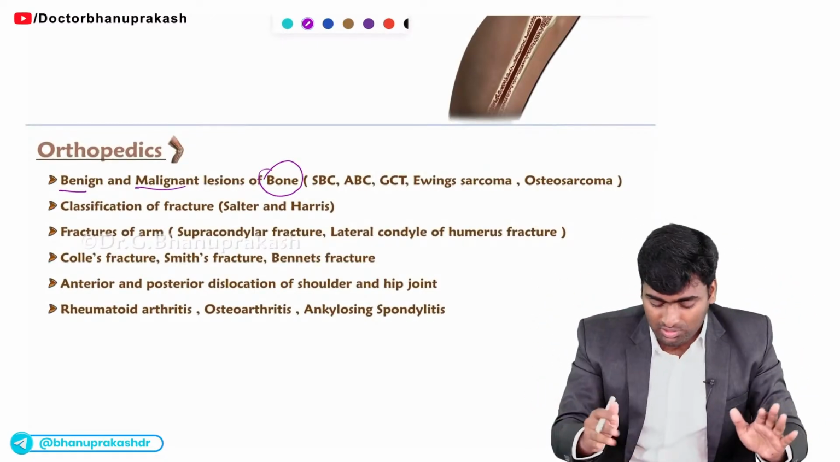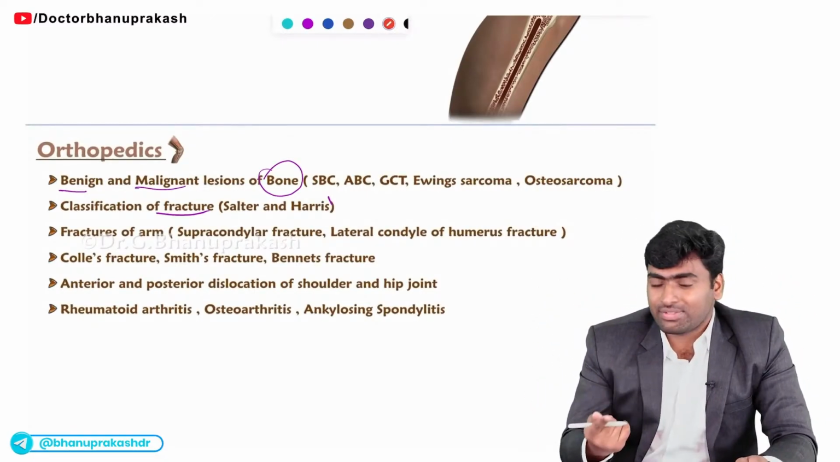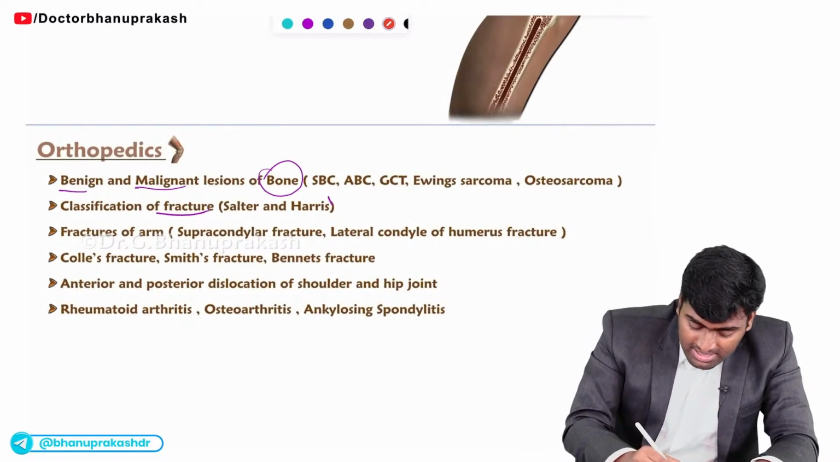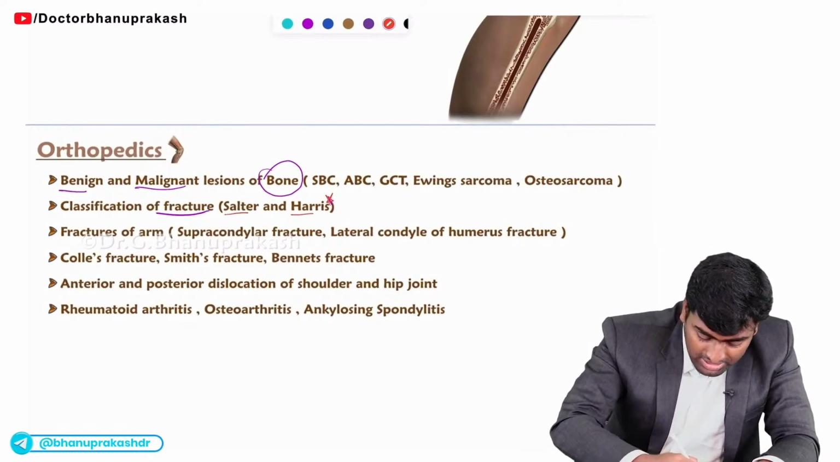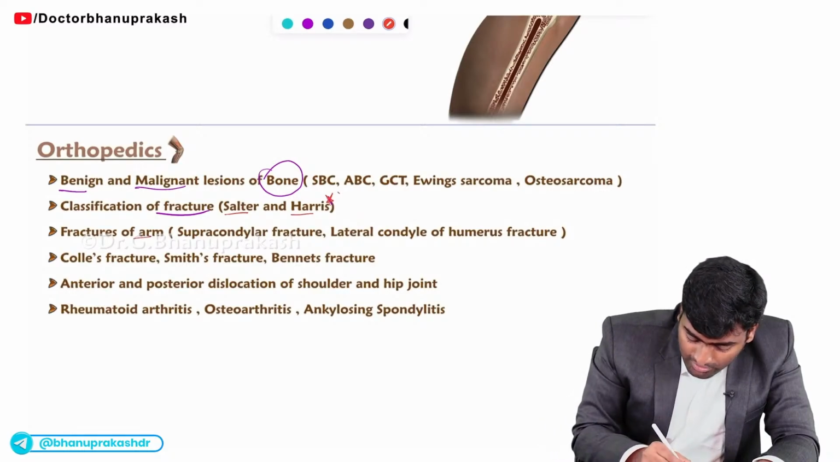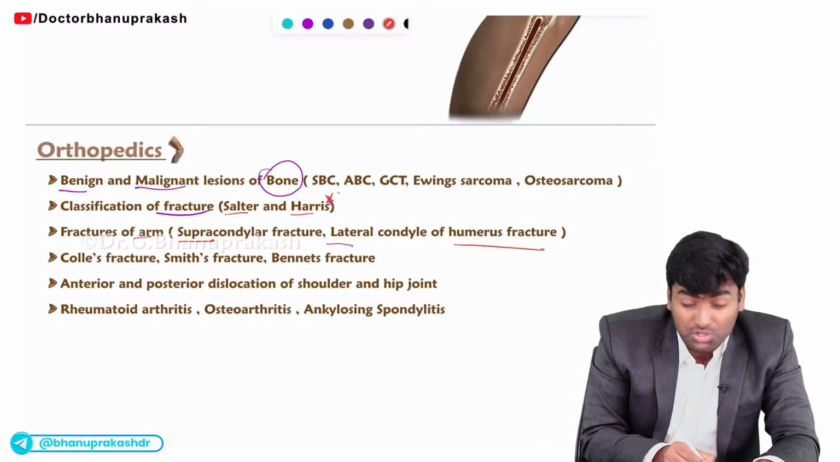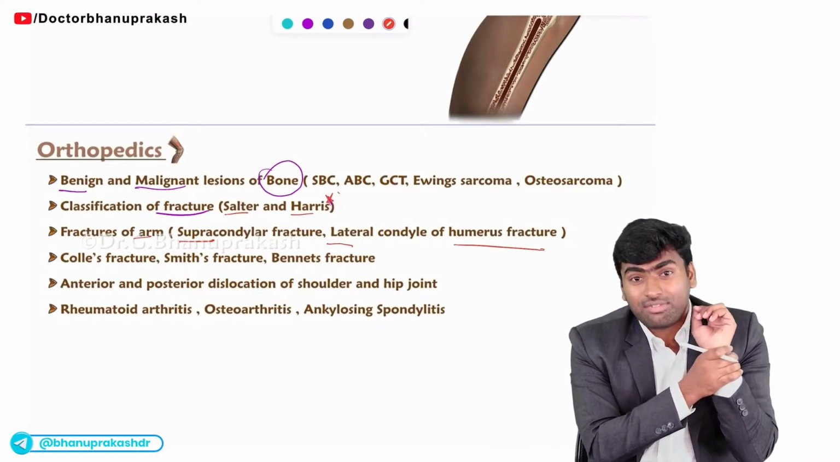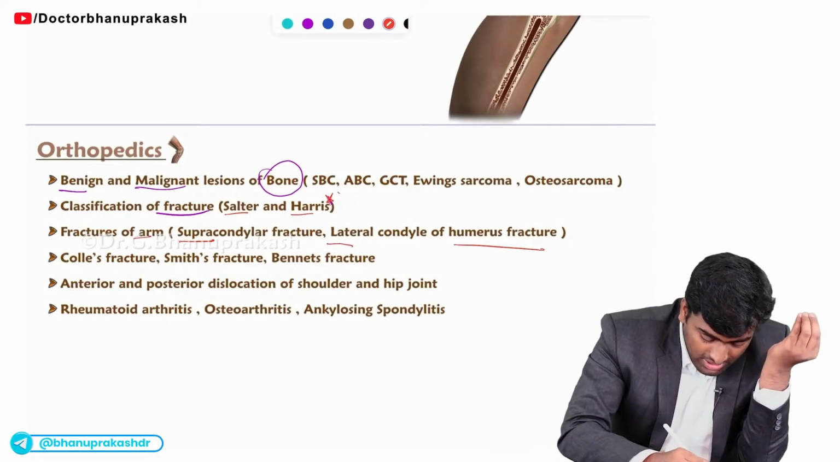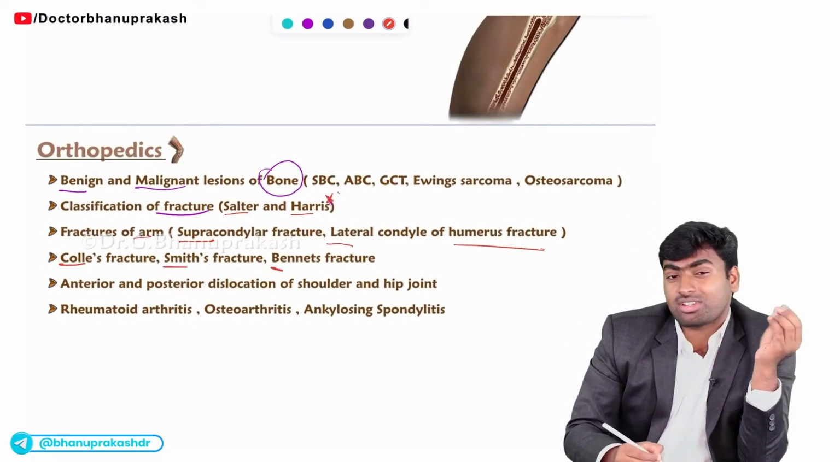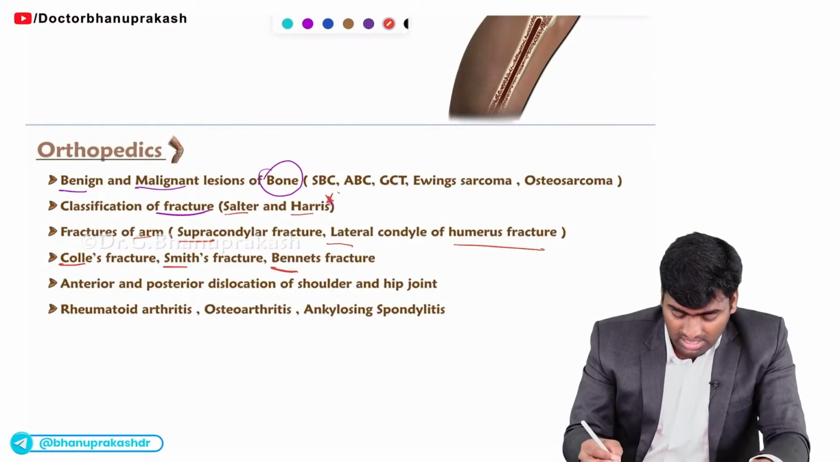Okay, that's it. You should know the classification of fracture, which is the Salter and Harris classification. And you should also know the fractures of the arm, like supracondylar fracture and lateral condylar humerus fracture, and also the special fractures like Colles fracture, Smith fracture, and Barton fracture. Okay, don't forget these fractures.